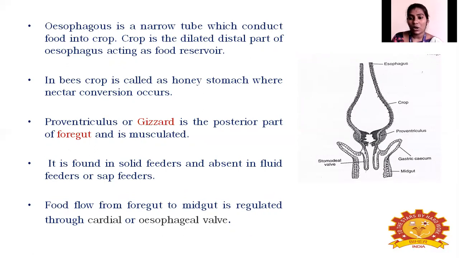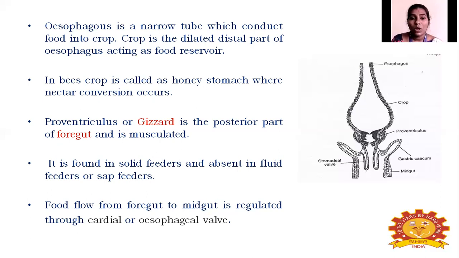Here, the crop in the foregut acts as a food reservoir. That means it receives all the food eaten by the insect: from the mouth to the preoral cavity, from the preoral cavity to the pharynx, from the pharynx to the esophagus, from the esophagus to the crop. So it is just acting as a food reservoir. Also, in insects like bees, I give an example.